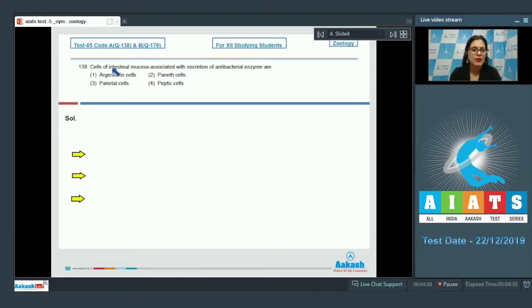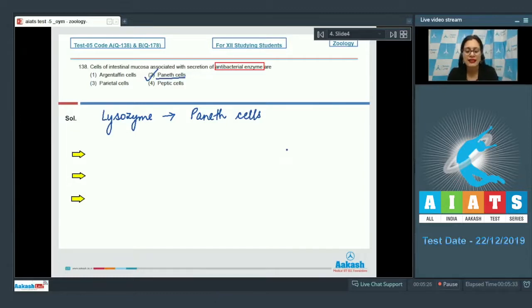Question number 138. Cells of intestinal mucosa associated with secretion of antibacterial enzyme are, and the options given are argentaffin cells, Paneth cells, parietal cells and peptic cells. Antibacterial enzyme, that is lysozyme, is secreted by Paneth cells located in crypts of Lieberkühn. So the correct answer to this question is option number 2. Paneth cells secrete antibacterial enzyme, that is lysozyme.